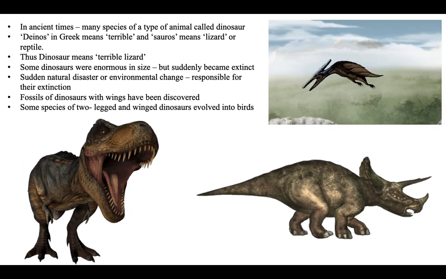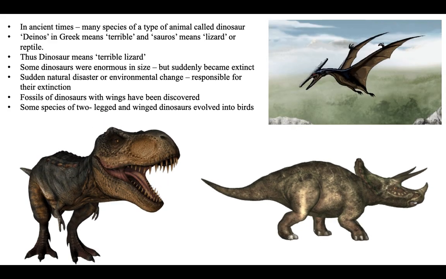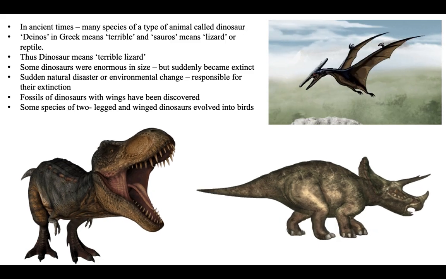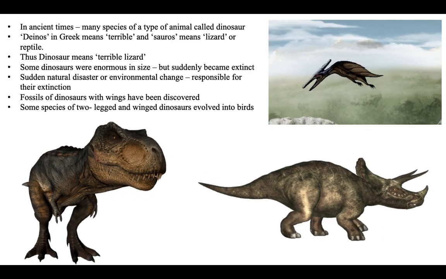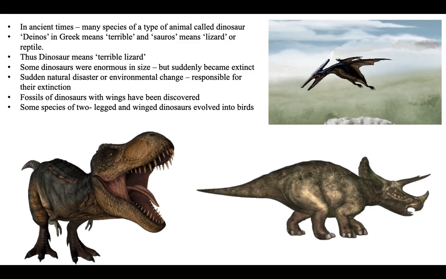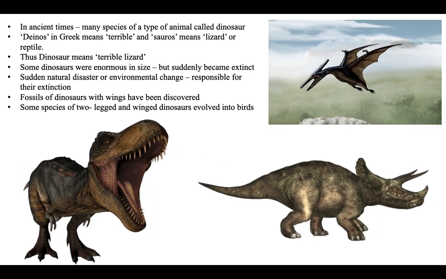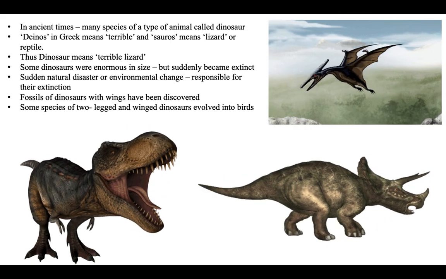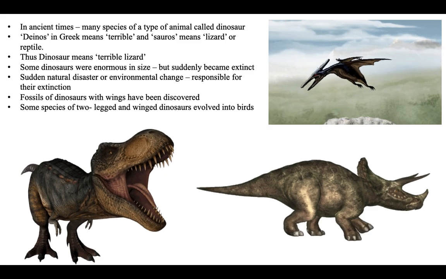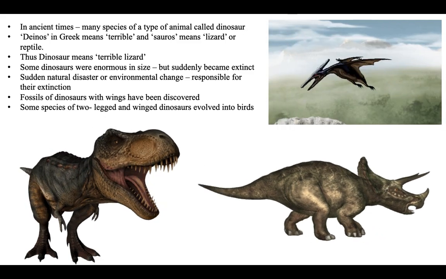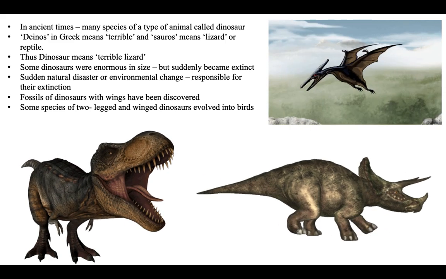However, fossils of dinosaurs with wings have been discovered. Now we always see dinosaurs with four legs or two legs, yes or no? But when they dug into the ground, they found bones of these dinosaurs, and they saw that some dinosaurs even had wings. It is believed that some species of two-legged and winged dinosaurs evolved into birds.